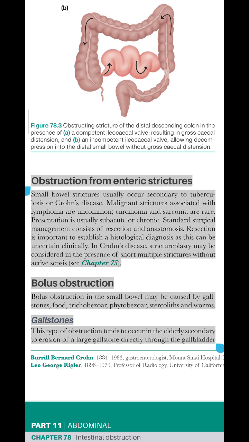Bolus obstruction. Bolus obstruction in the small bowel may be caused by gallstones, food, trichobezoars, phytobezoars, stercoliths and worms. Gallstones.